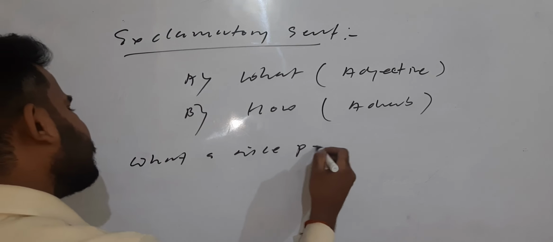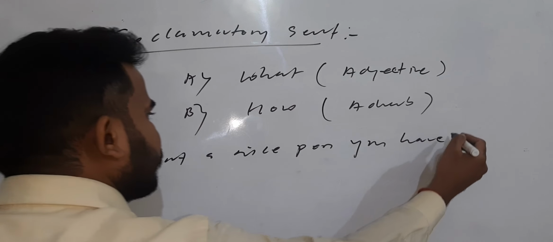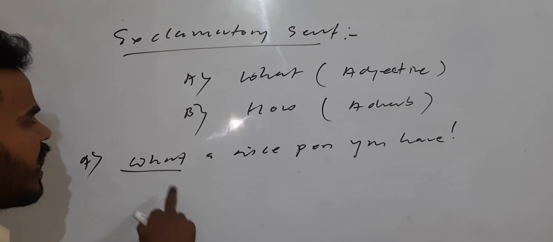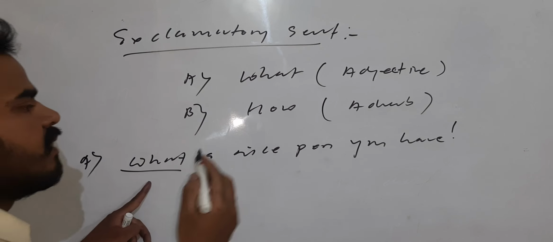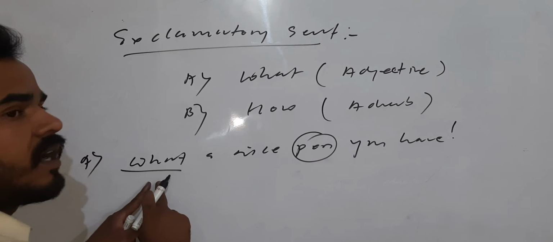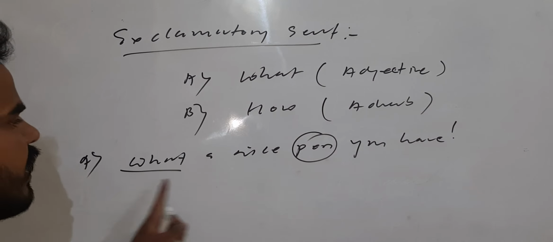What a nice pen you have. Right? This is an exclamatory sentence because it starts with what. Why did we put it here? Because I am talking about a pen. Keep in mind, here there is a noun, that is why what came here. Next, let us first clear this. What a nice pen you have.